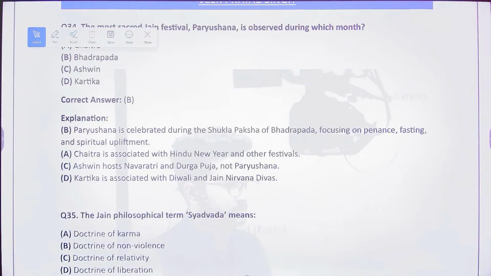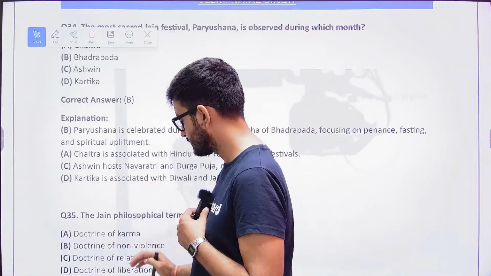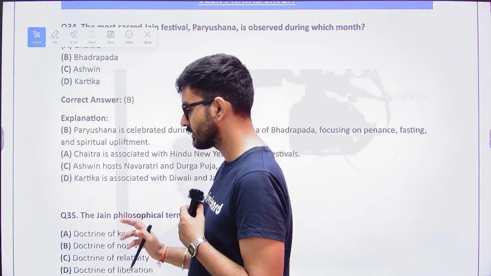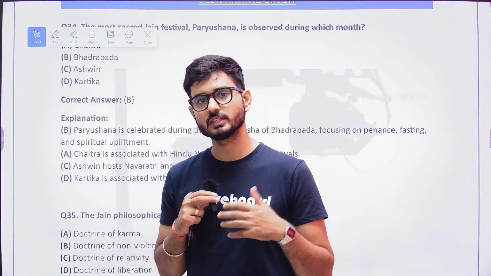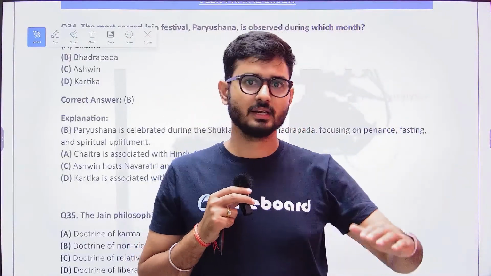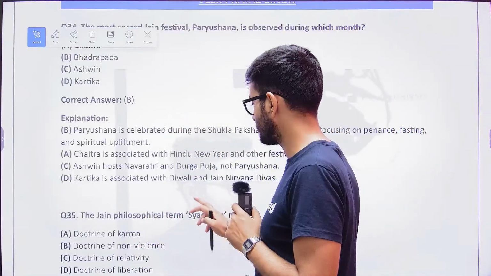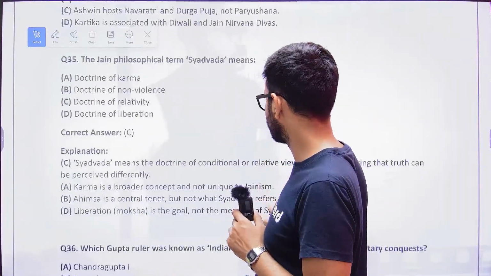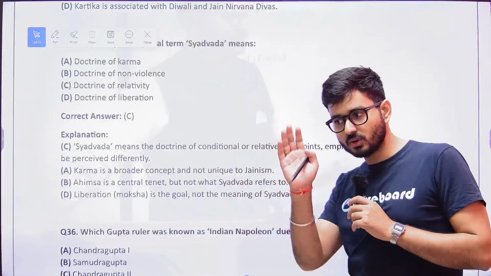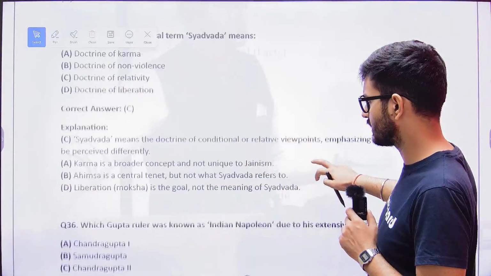No, that is not the answer. The doctrine of non-violence is not the answer. See, non-violence is a part of Jainism. Liberation, the doctrine of liberation, no. See, I had told you Anekantavada and Syadvada. Now, what do both of these mean? It is that there are multiple realities. You cannot stick to one. So the doctrine of relativity is basically associated with Syadvada, because there are multiple viewpoints on a particular thing. Syadvada is the doctrine of relativity.